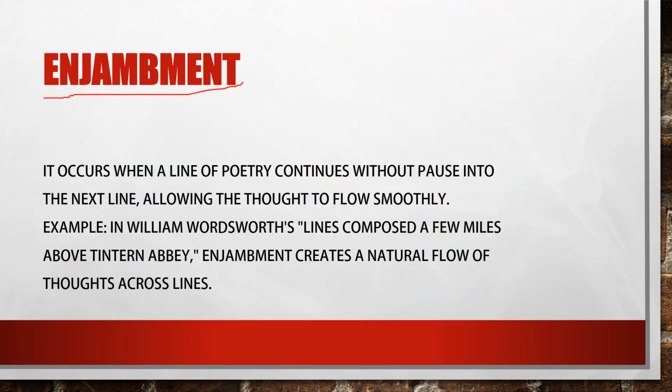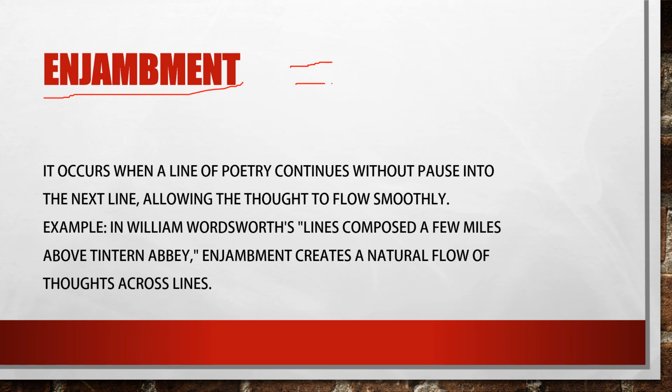The next one is enjambment. Enjambment is also a kind of stanza. It is very simple, but it looks complicated. It occurs when a line of poetry continues without pause into the next line, allowing the thought to flow smoothly. So from the first line to the next line, there will not be a pause. It flows very smoothly.